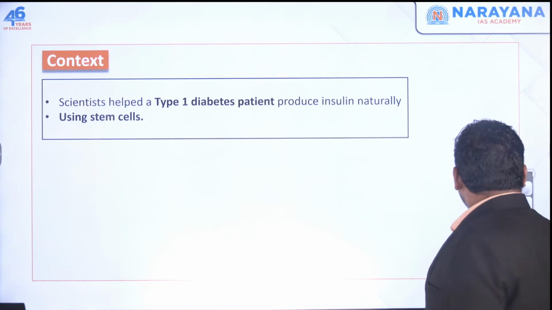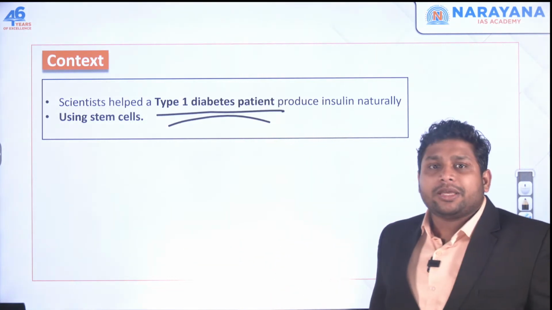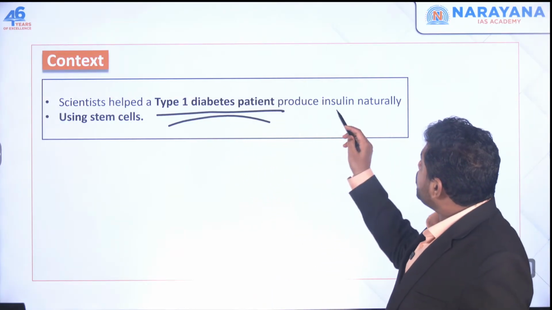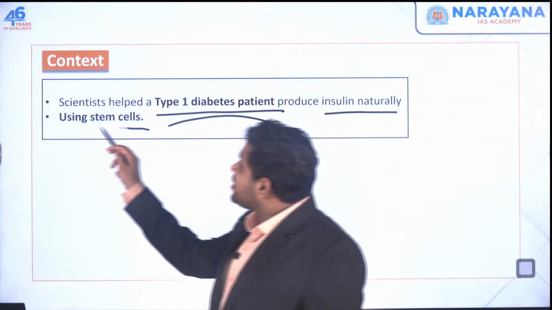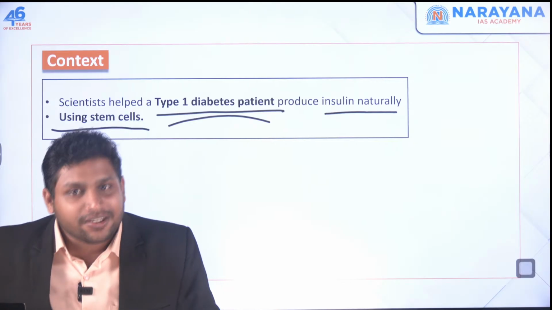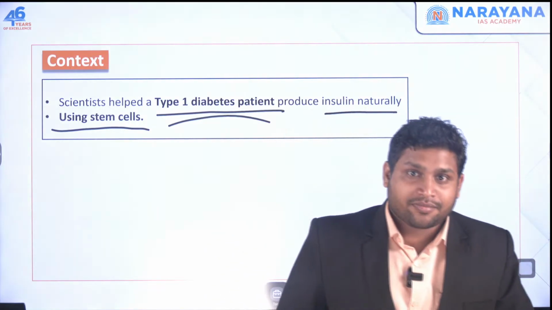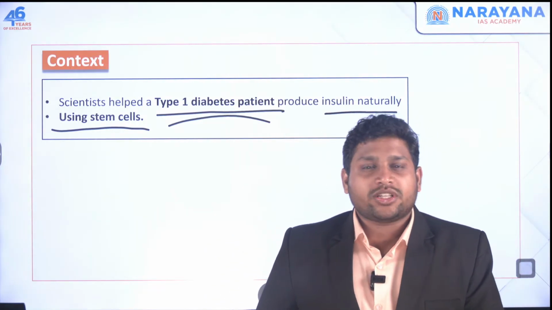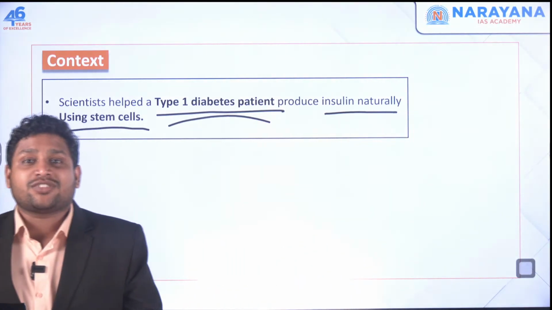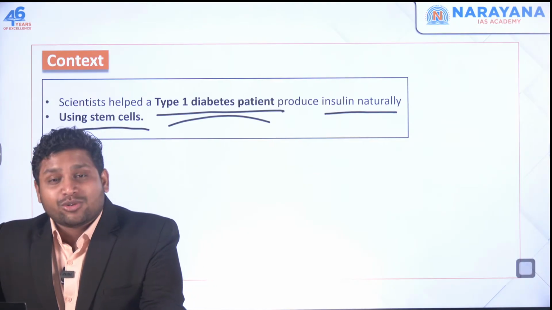Now see, we have news related to type 1 diabetes. Now I think you can imagine what we mean by type 1 diabetes. So scientists have helped a type 1 diabetes patient produce insulin naturally using stem cells. So we have tried to make use of biotechnology in such a way that a person who is already suffering from type 1 diabetes, which means no insulin is being produced in the body because in the pancreas the beta cells, which are supposed to produce this insulin, have died.